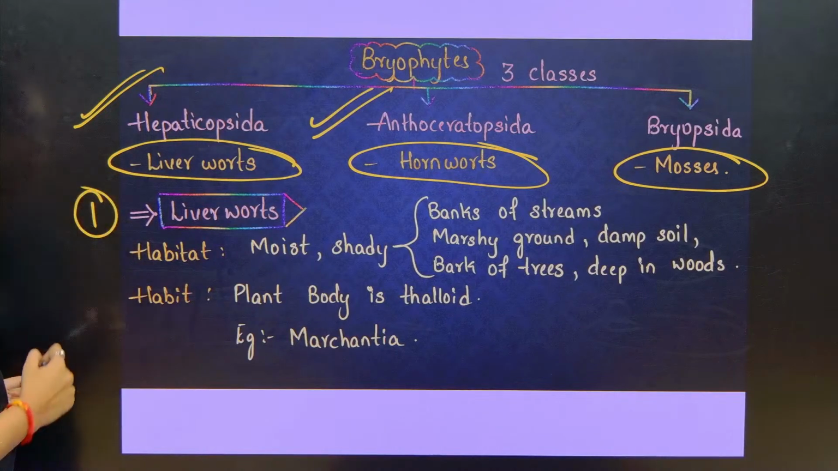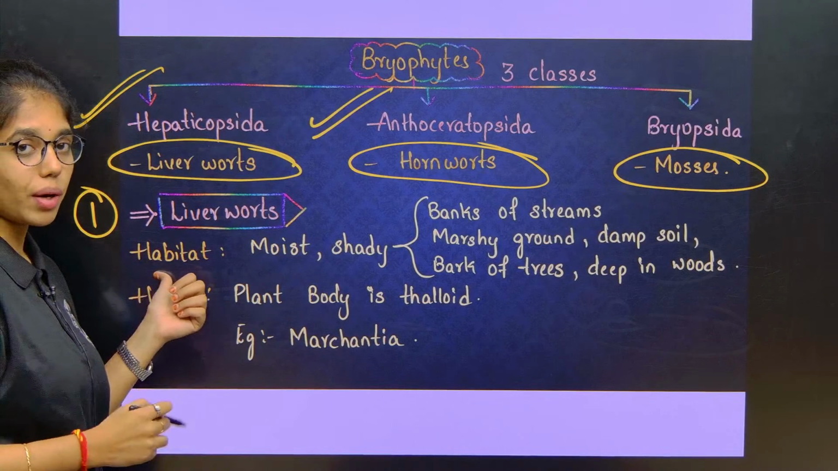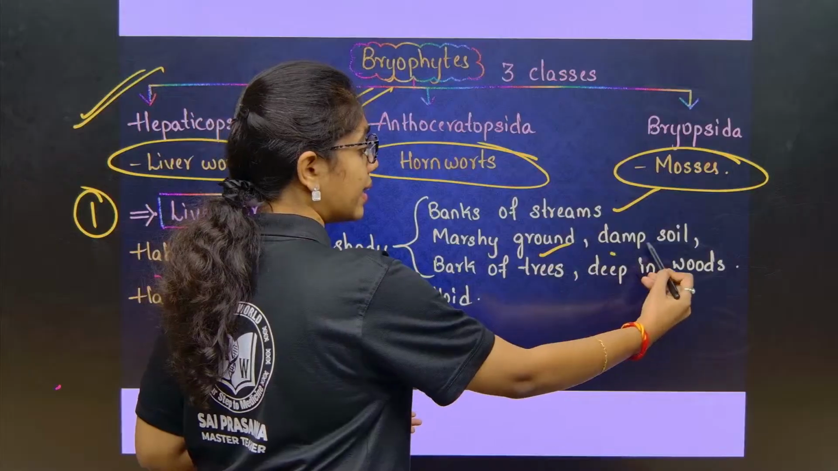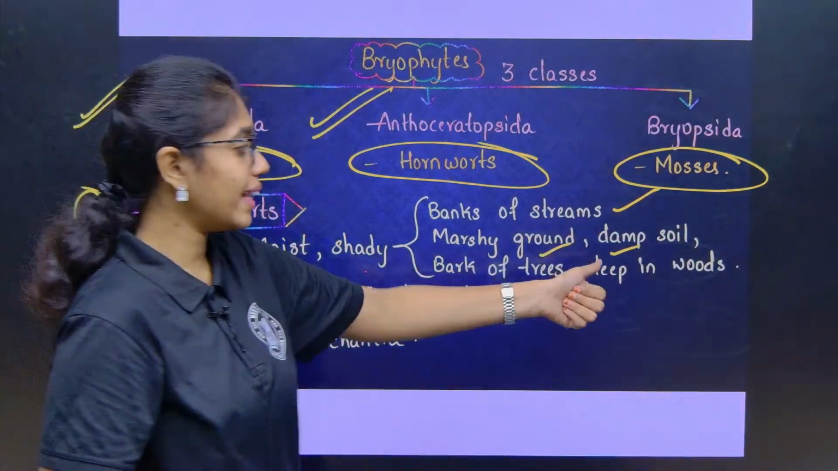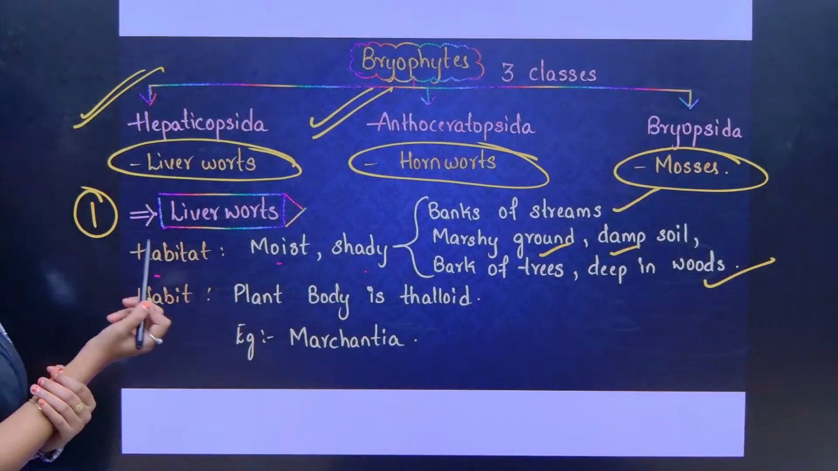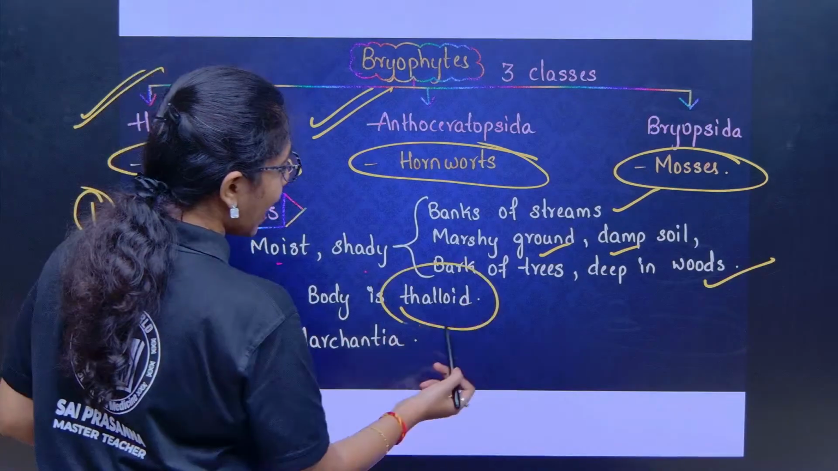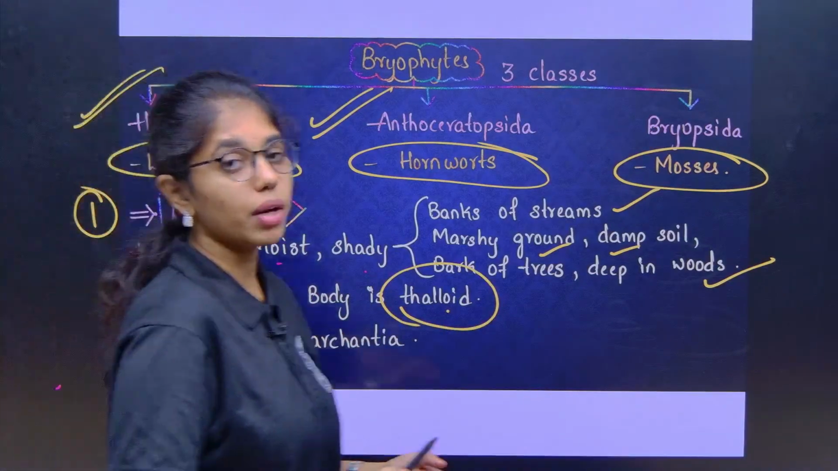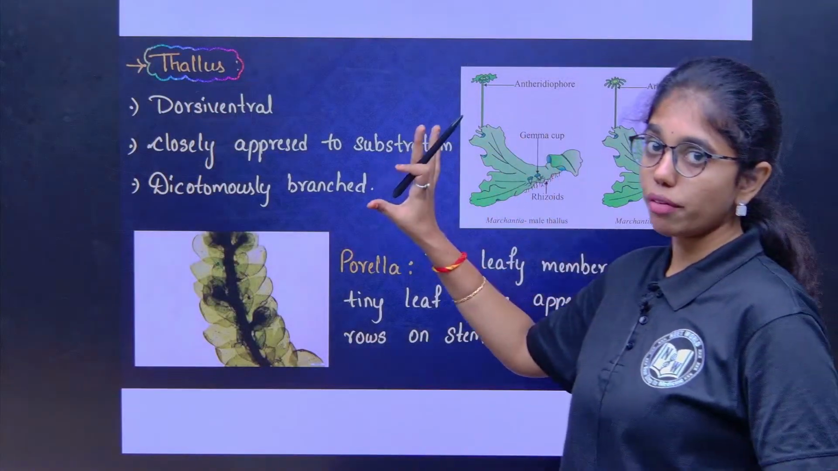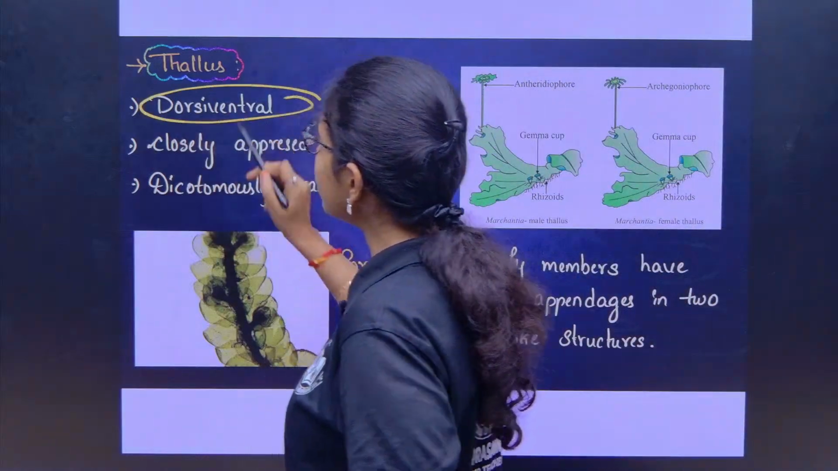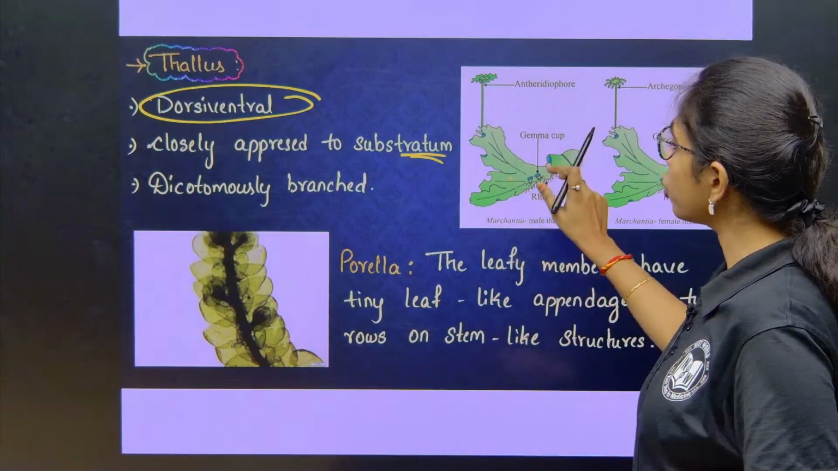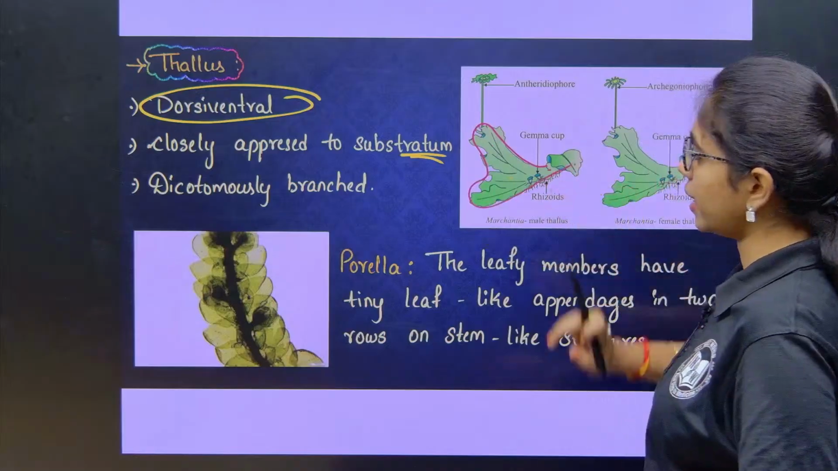First, let us clearly look into the liverworts. The habitat of liverworts is again moist and shady, mostly on the banks of streams, marshy ground, damp soils, bark of trees and deep inside the wood. As for habit, the liverwort plant body is thalloid. The best example of liverwort is Marchantia. So, let us clearly learn how the thallus of liverwort is. The thallus of liverwort is dorsiventral, closely appressed to the substratum, and shows dichotomous branching clearly.